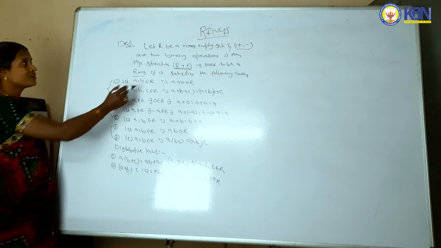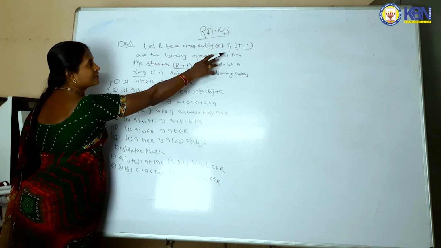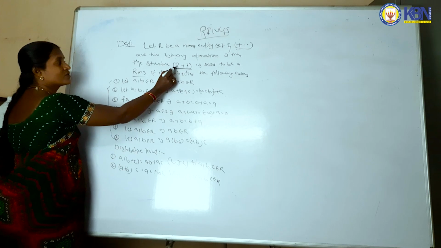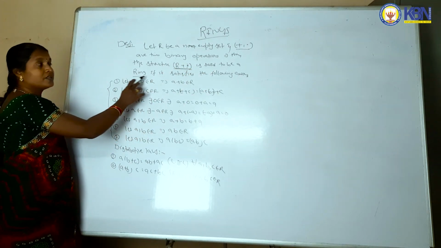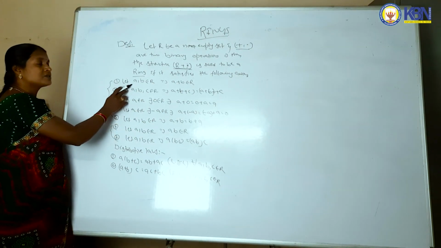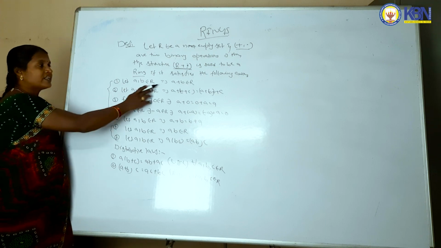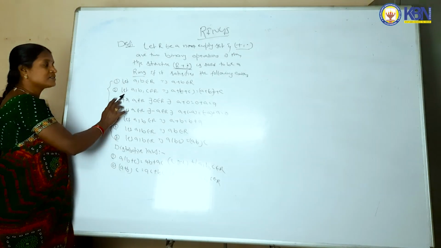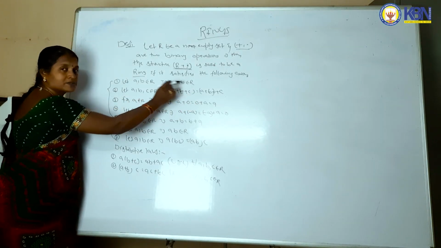Once more I repeat the definition. Let R be a non-empty set, with binary operations plus comma dot. Then the structure R comma plus comma dot is said to be a ring if it satisfies 8 axioms. First, with respect to addition, we prove 5 axioms: 1, 2, 3, 4, 5. One is a comma b belongs to R implies a plus b belongs to R. Second one is associative: a plus of b plus c is equal to a plus b plus c.